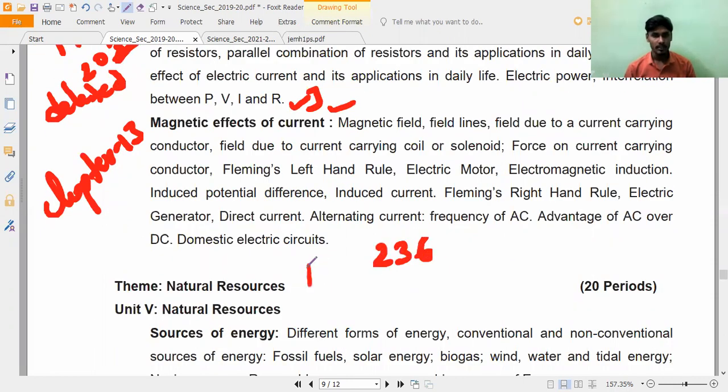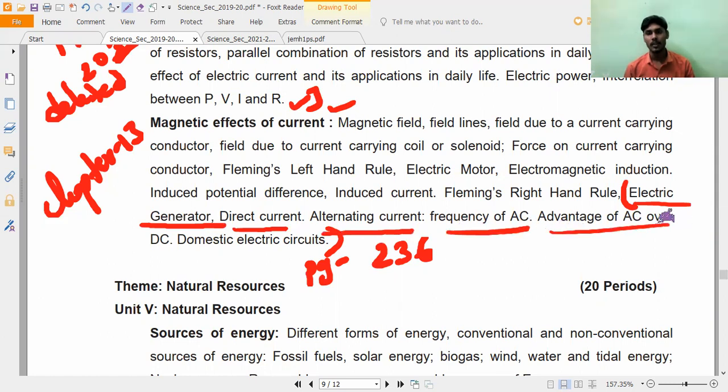Page number 236, you have a heading. Something is there. What is that? Electric generator. There everything is deleted till last. Please remember this. This is the deleted portion. Electric generator, direct current, alternative current, frequency of AC, advantages of AC over DC, domestic electric circuits. Everything is deleted. Clear? Any doubt you can ask.